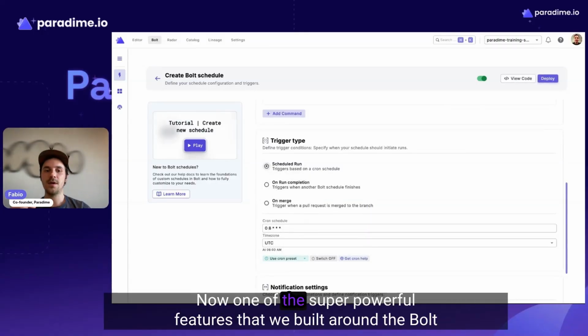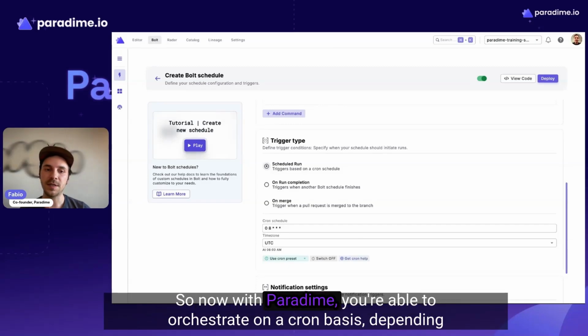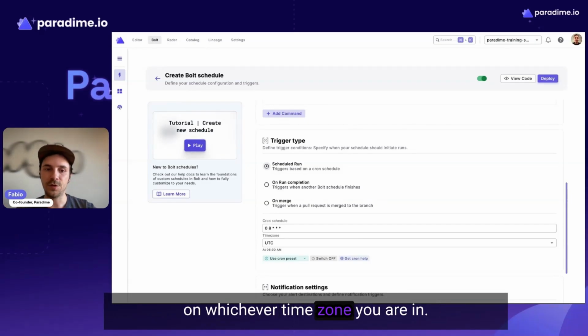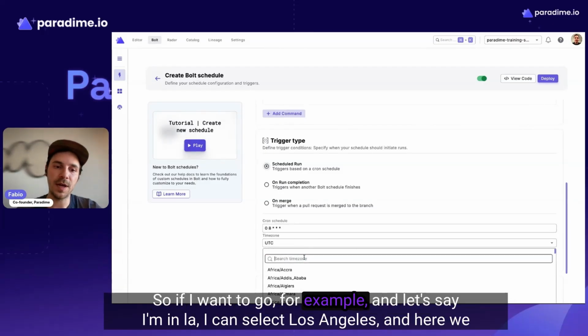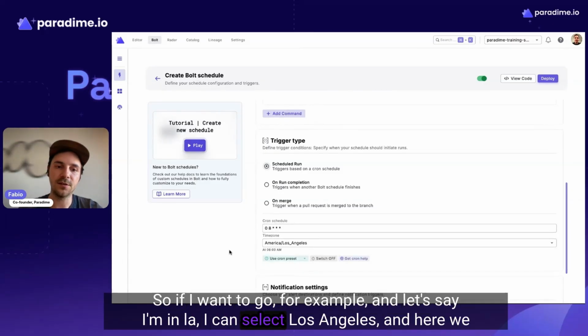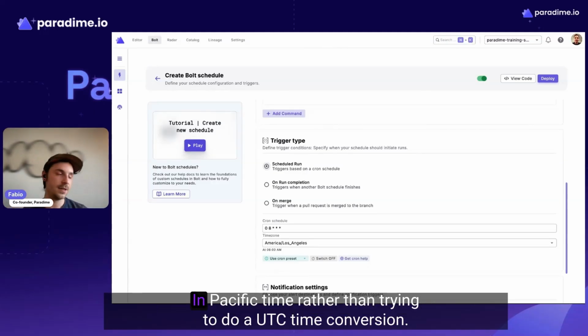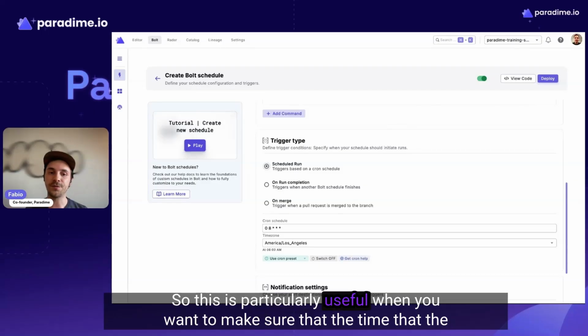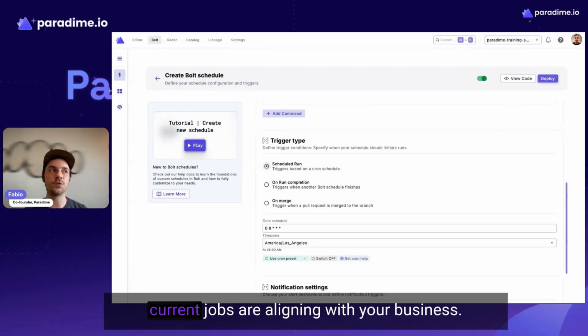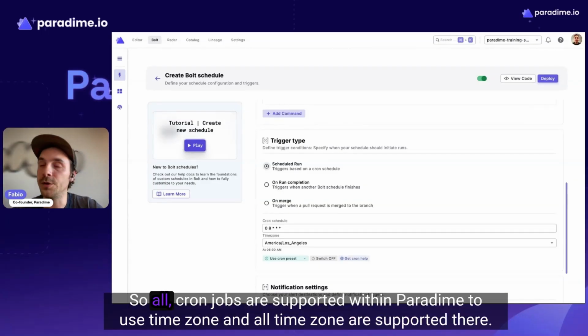Now, one of the super powerful features that we built around the orchestrator is around time zone. So now with Paradime, you're able to orchestrate on a cron basis, depending on whichever time zone you are in. If I'm in LA, I can select Los Angeles. And here we're now orchestrating jobs to run at 8 a.m. Pacific time rather than trying to do a UTC time conversion. This is particularly useful when you want to make sure that the cron jobs are aligning with your business. All cron jobs are supported within Paradime to use time zone, and all time zones are supported there.